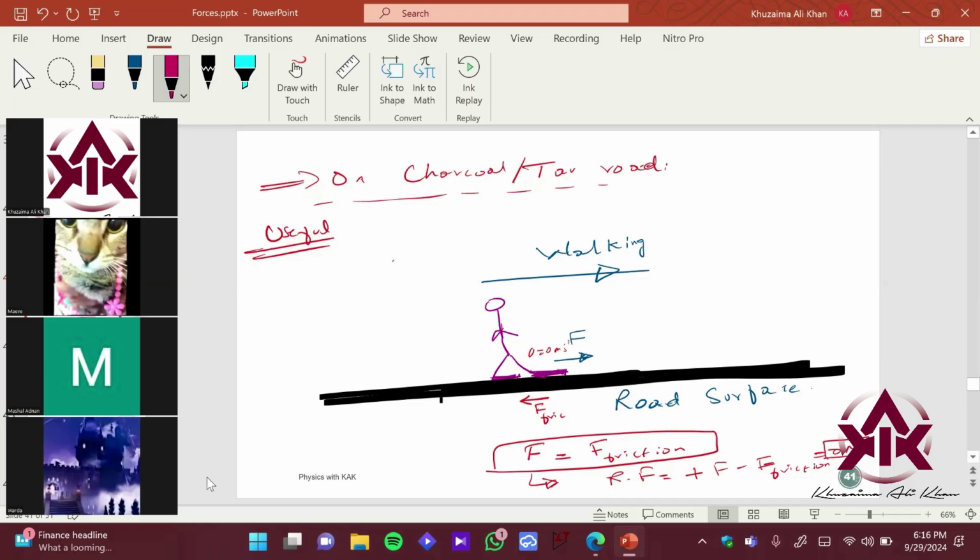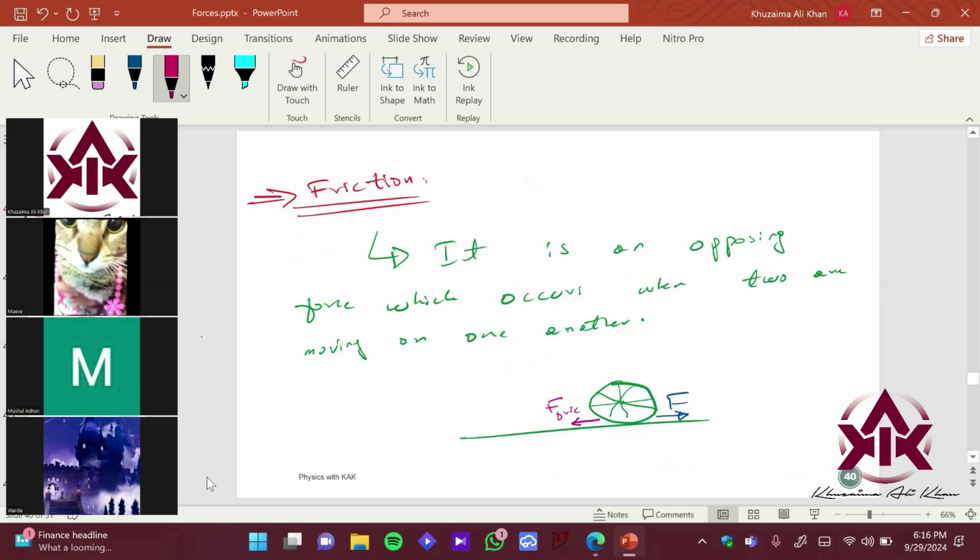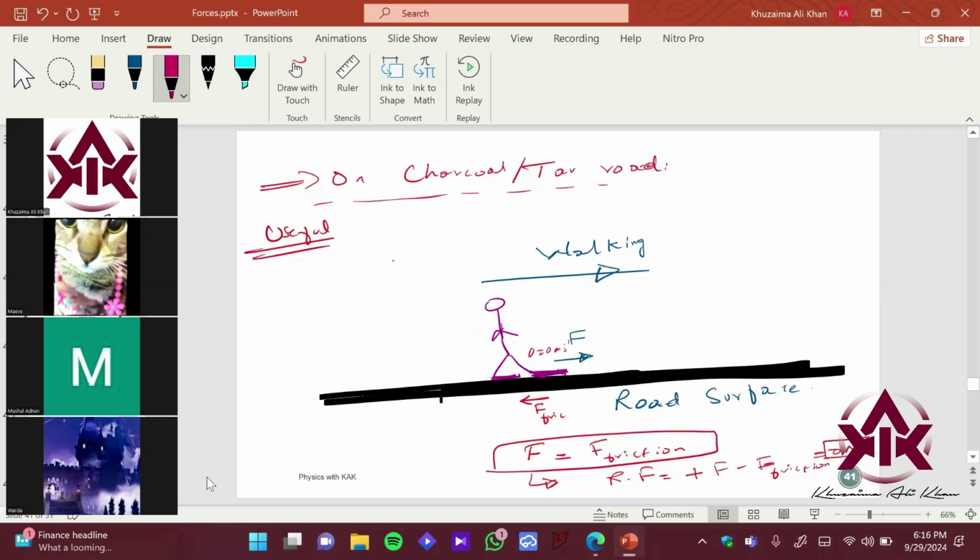I didn't get the example that you explained. Which example? This one? The friction one. No, the other one. This one? Yeah, that one. Okay, so it's pretty simple, right? Just stand up and start to walk. Maeve, just stand up and put your feet in this direction. Your feet will provide a force in this direction, right? Imagine you're standing in your room with a carpet, or let's say some marble flooring. There would be a friction force which will basically stop your feet. Just try to walk. You will see that.